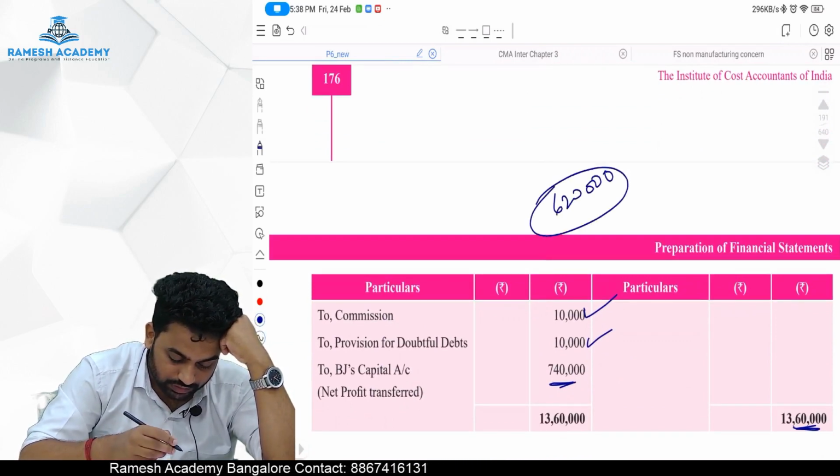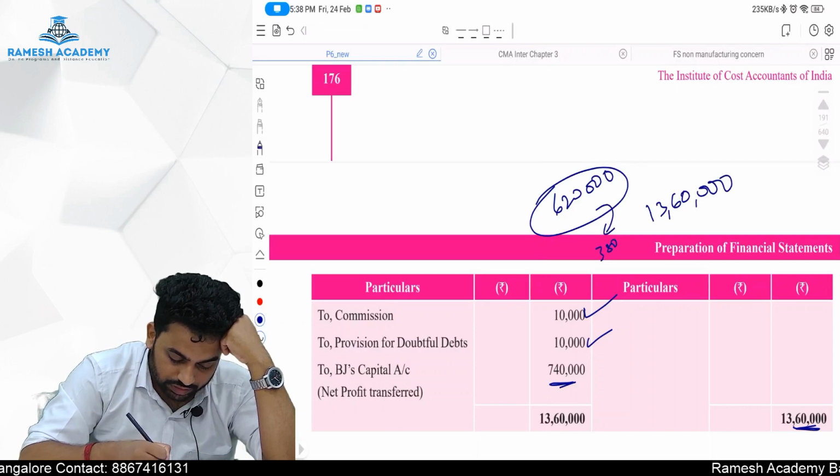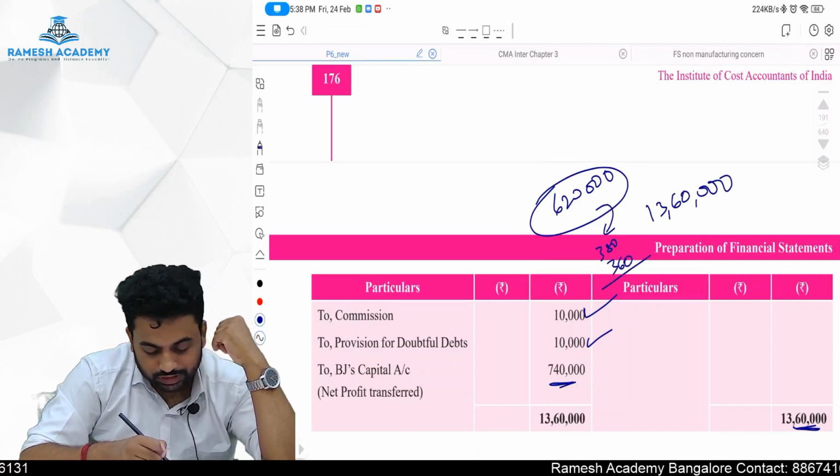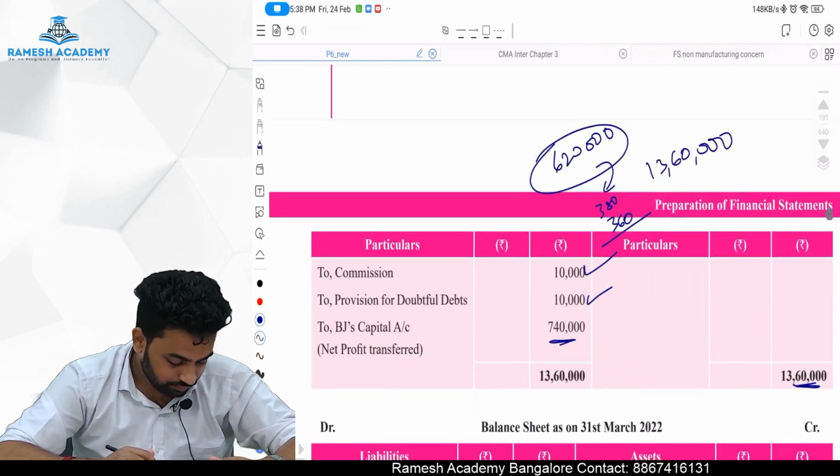So expense is 620 lakhs and income is 1360, so total comes to 600, 740, correct. Net profit is 740. Done, sir.